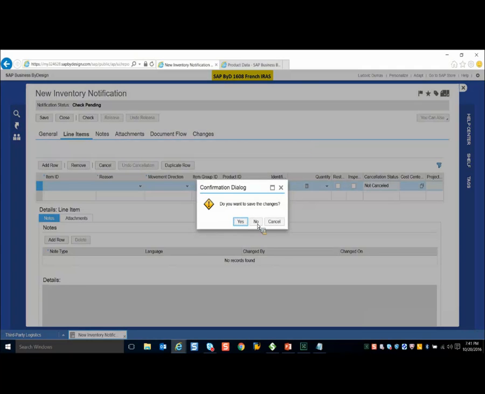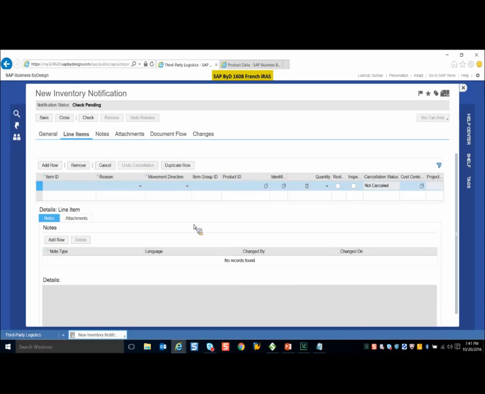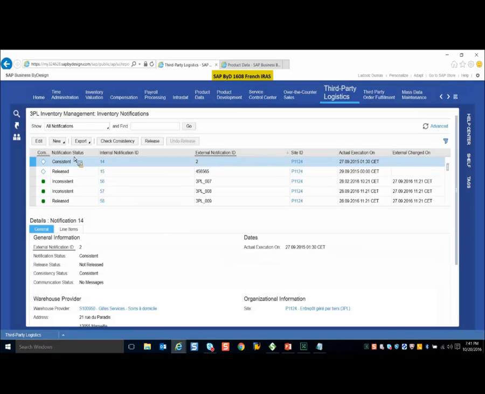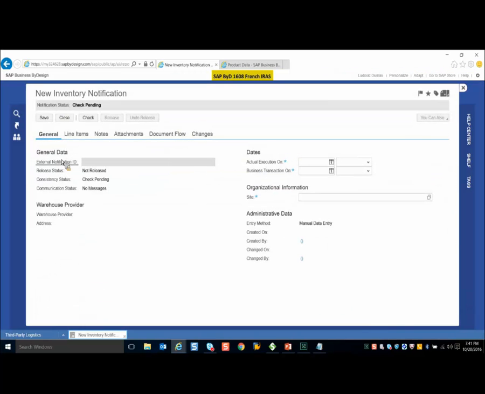Please note that there is no numbering format for the inventory notification. Okay. So this we create through a B2B message, and here we have another option, inventory alignment with externally managed location. And this is necessary if the booked stock in SAP by design and the 3PL show a difference.